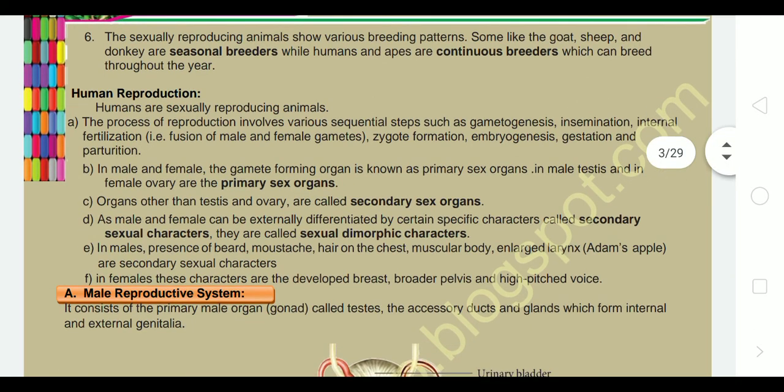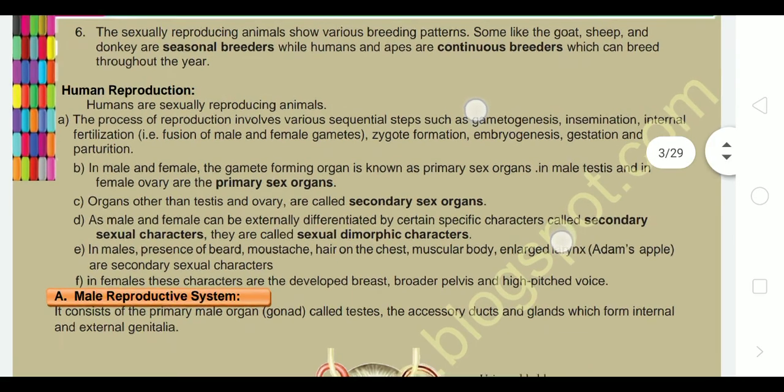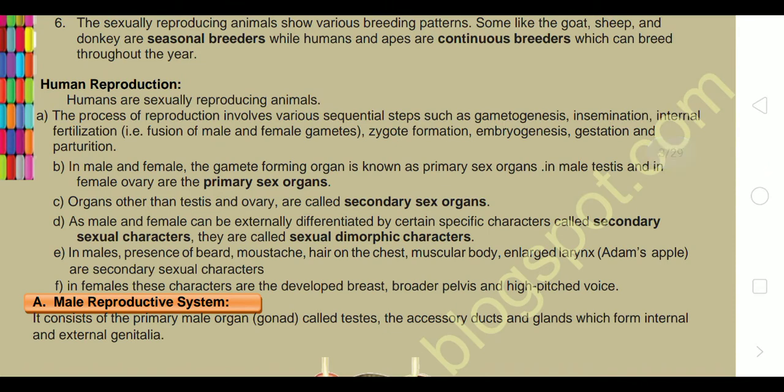Human reproduction. Humans are sexually reproducing animals. The process of reproduction involves various sequential steps such as gametogenesis, means formation of gametes, insemination, release of semen from the male body inside the female body, internal fertilization. Male sperm reaches the ovum or egg, that is the fertilization which takes place inside the female body.